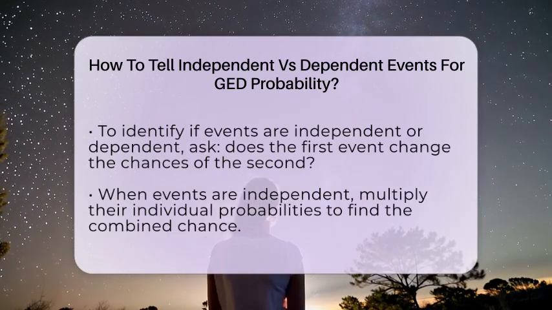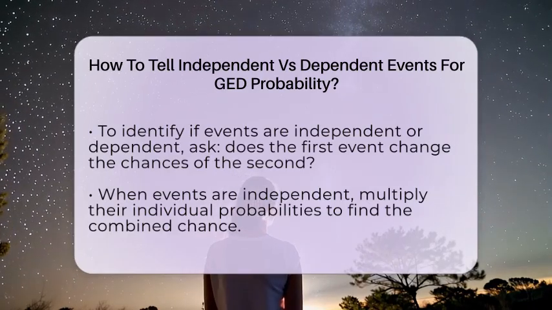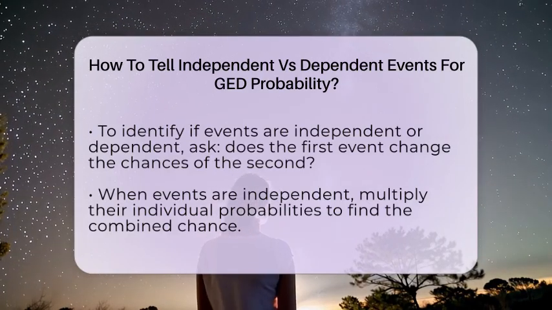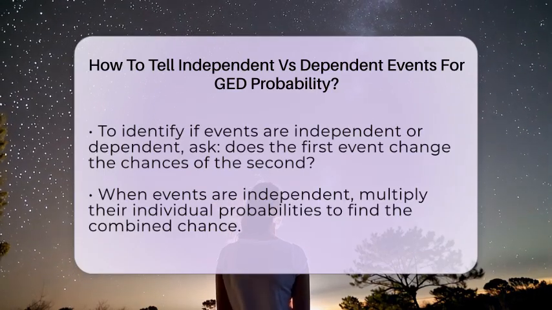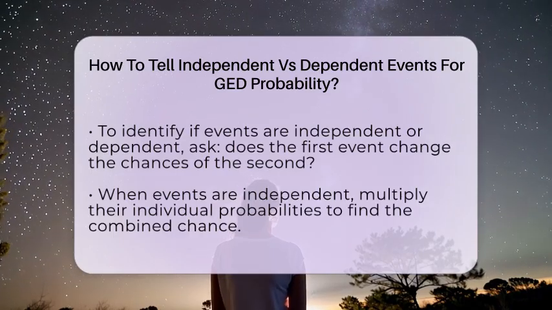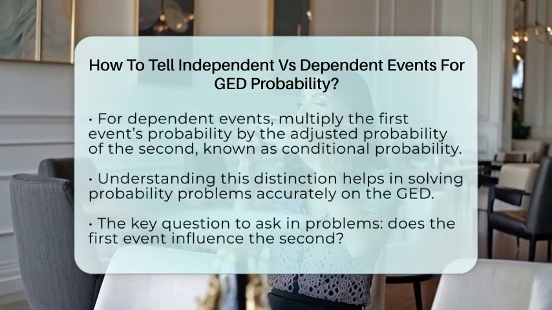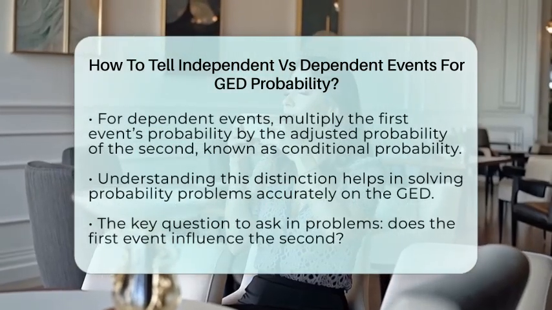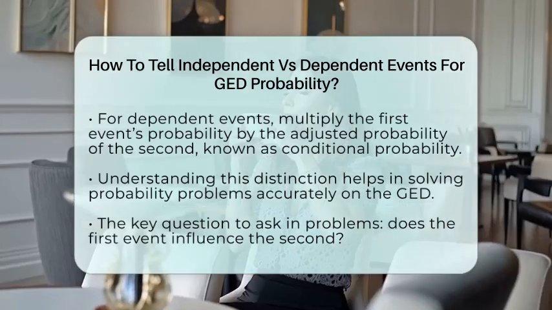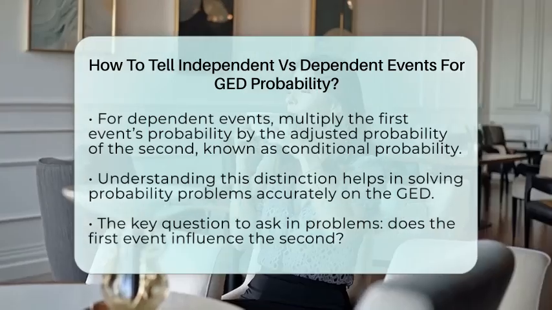In probability, when events are independent, you find the chance of both happening by multiplying their individual probabilities. For example, the chance of flipping heads and rolling a 3 is 50% times 1 in 6. That's 1 in 12. For dependent events, you multiply the first event's probability by the chance of the second happening after the first. This is called the conditional probability. For example, if you draw a card without replacing it, the second draw's chance depends on what you drew first.